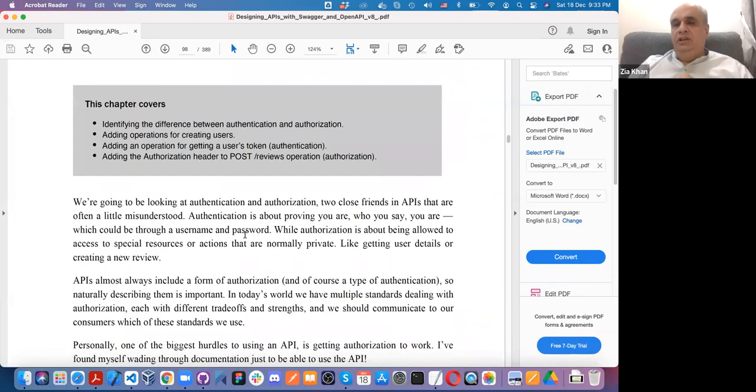As we have already seen, up till now, before Open API specification, we did not have a way to document APIs and generate code from them.